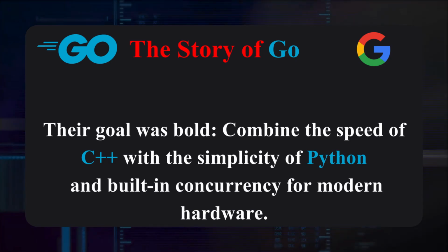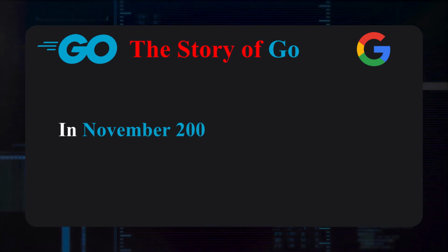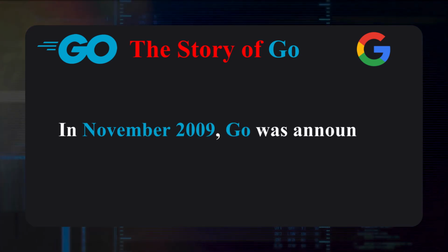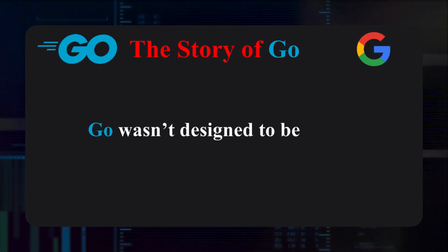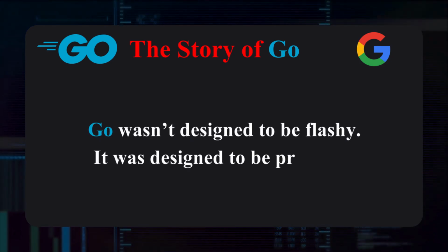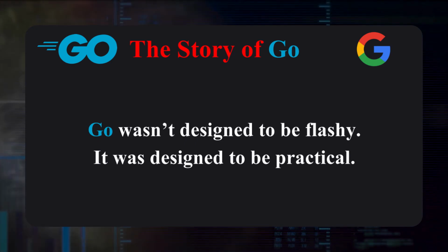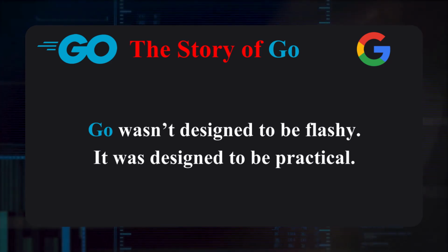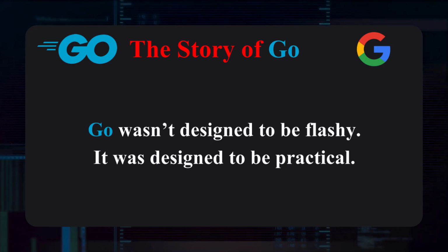After 2 years of internal development, in November 2009, Go was announced publicly. Go wasn't designed to be flashy, it was designed to be practical. Its core principles: simplicity over complexity, readability over cleverness, fast compilation, and built-in concurrency.